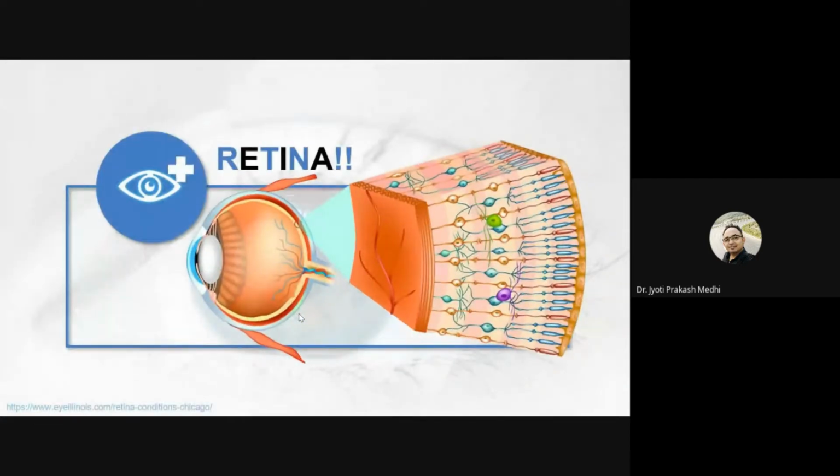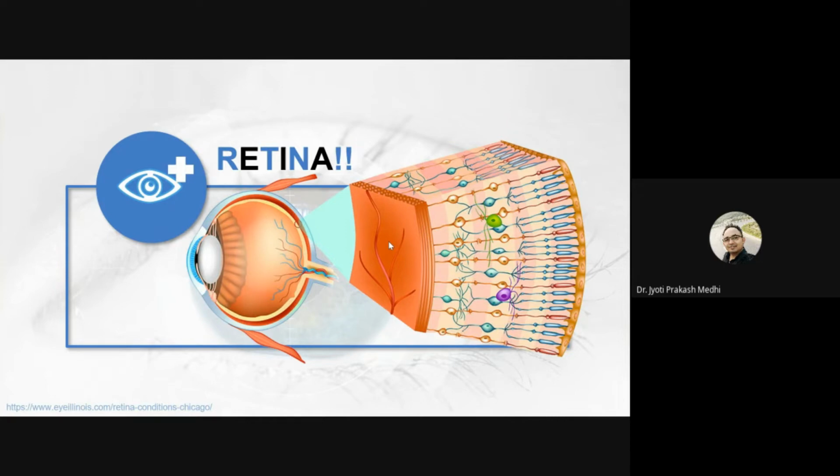So to start with, what is a retina? The retina is the inner layer of our eye where image formation takes place. Whenever light enters our eye, it falls over the retina, and from the retina it moves towards our brain through the axon and dendrite cells, where the light energy is converted into electrical energy, and we perceive whatever we see.